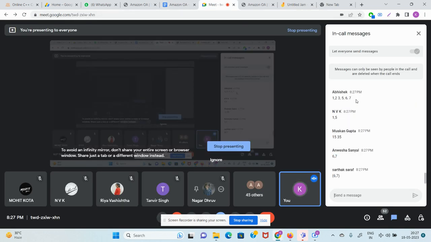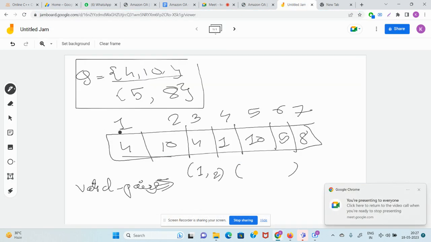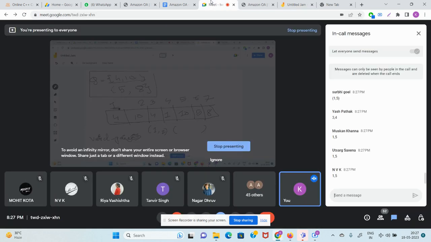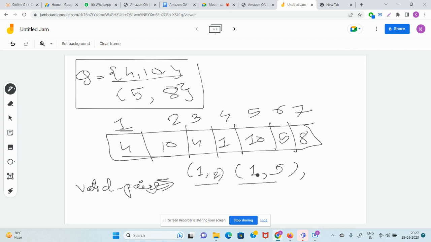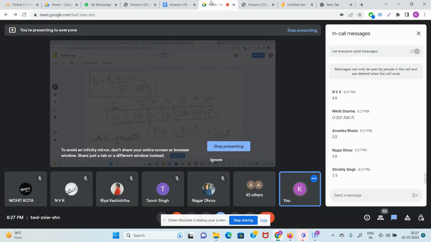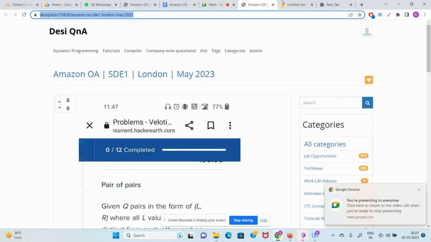Let's go in a linear fashion, guys. First we will complete all the pairs such that the starting index is 1. After 1 comma 2, which is the valid pair such that the first index is still 1? Correct, 1 comma 5. Try to go in the ascending order of the indices. 1 comma 2 is valid, 1 comma 5 is valid. Now tell me which is the third valid pair in the order of indices. I think it's 3 comma 5, but let's see what the audience is writing. Correct, it's 3 comma 5.